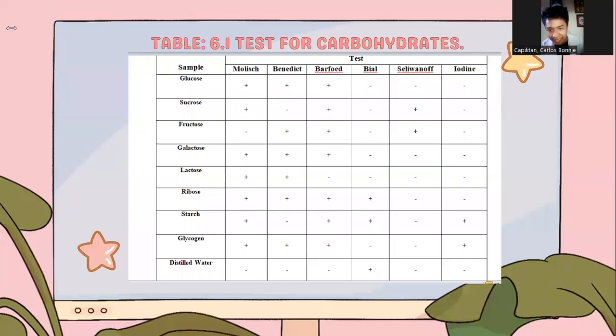Then the Bial test is a test for pentoses and nucleotides. The positive result will be blue green. Then it is negative, so there is no presence of pentoses and nucleotides.